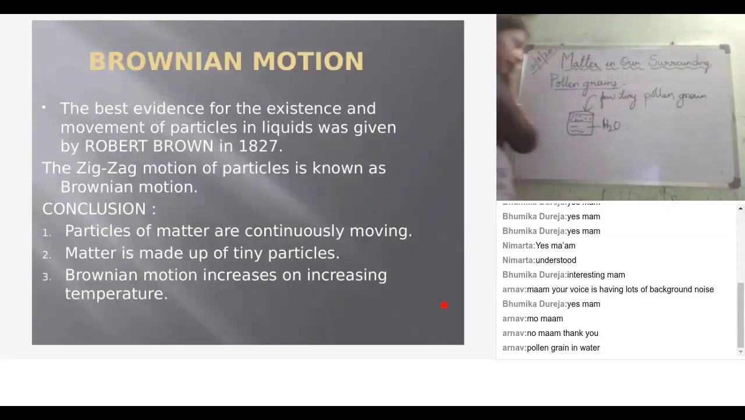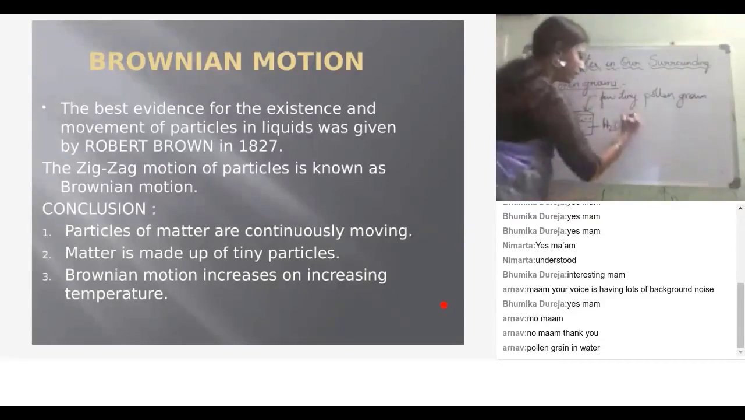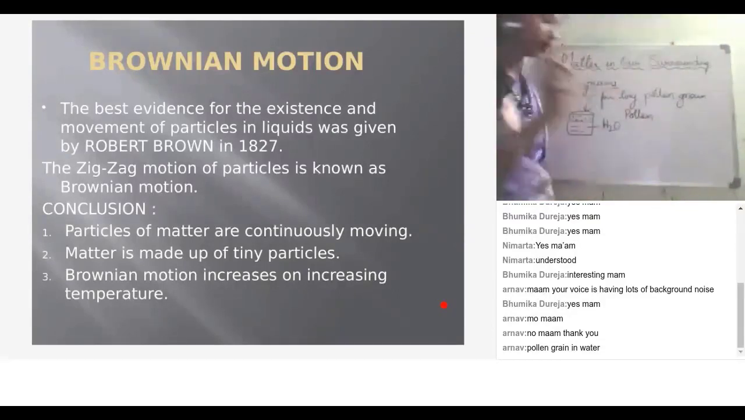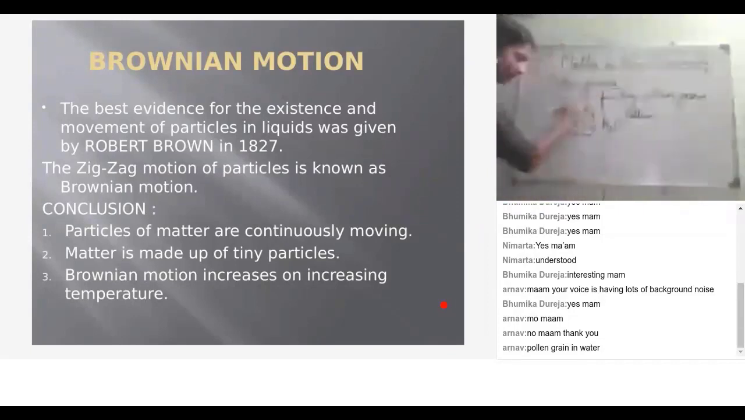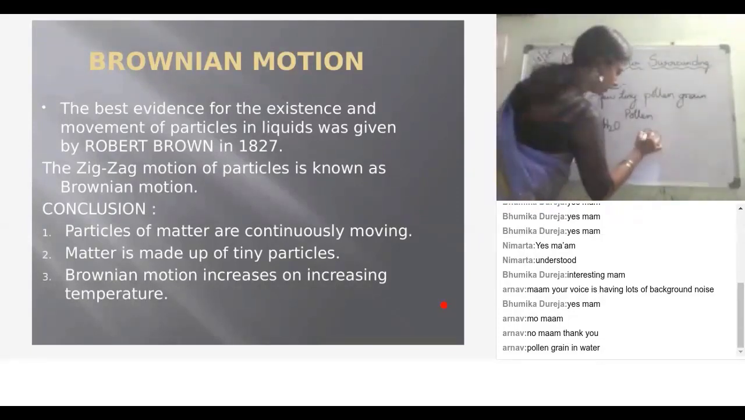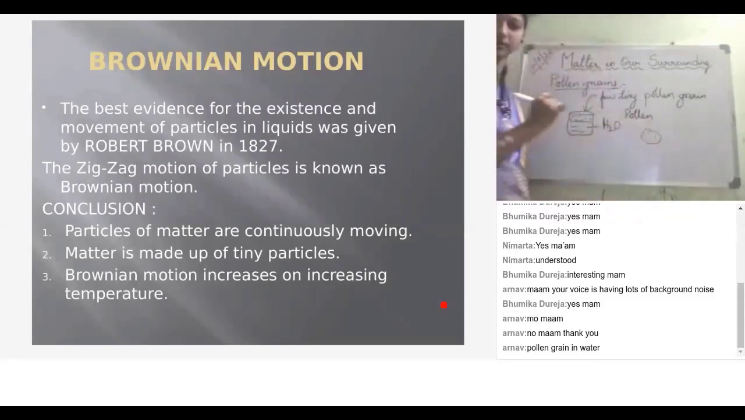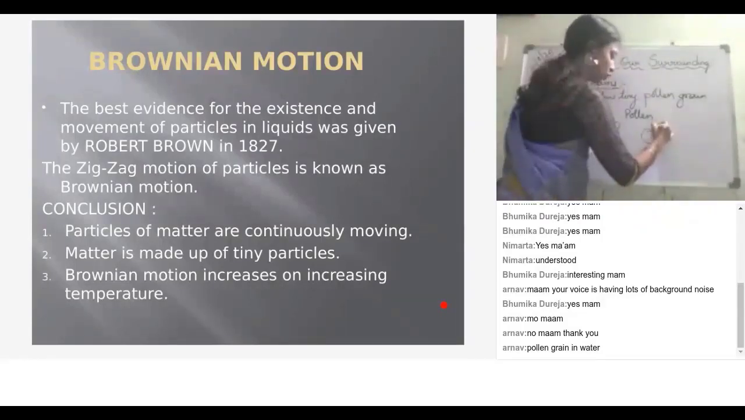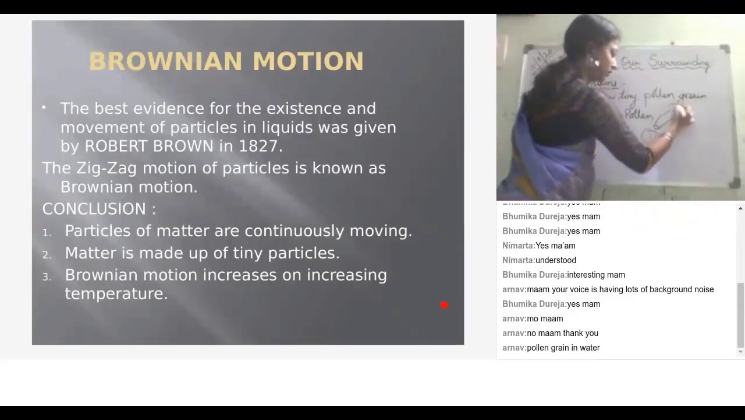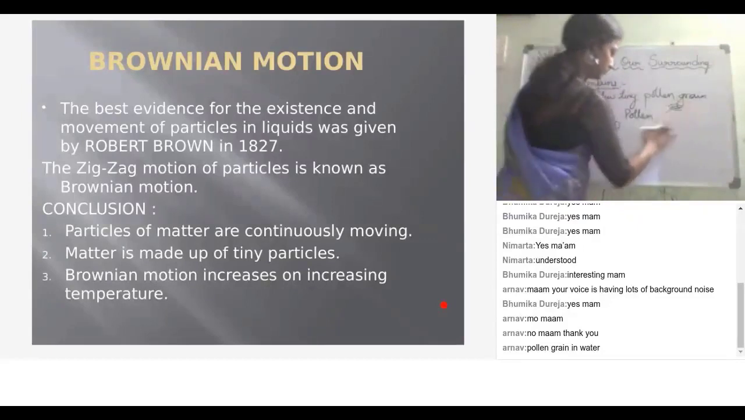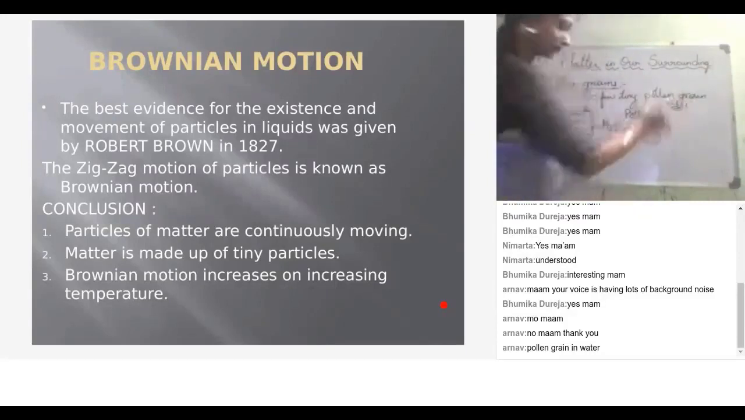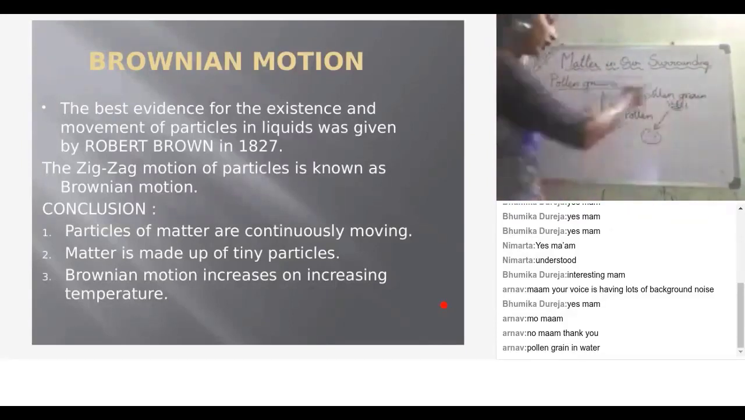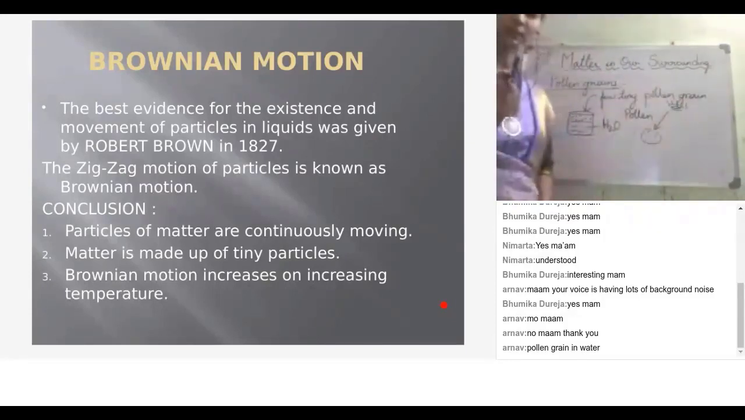So what he has done, he took a drop of water containing a few pollen grains from this sample, and he placed it under a microscope. He observed with the help of the microscope. Understood? So when he observed it in the microscope, what did he observe?